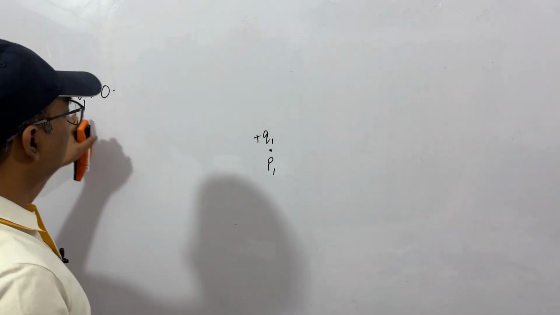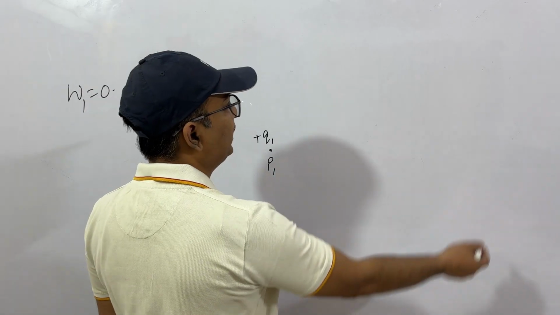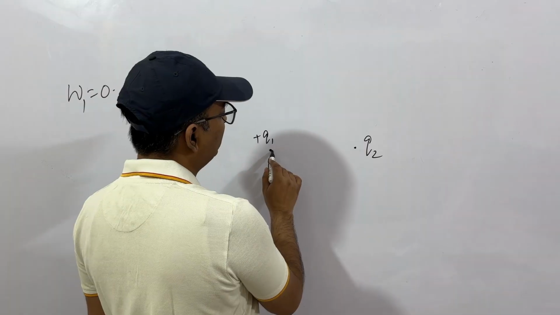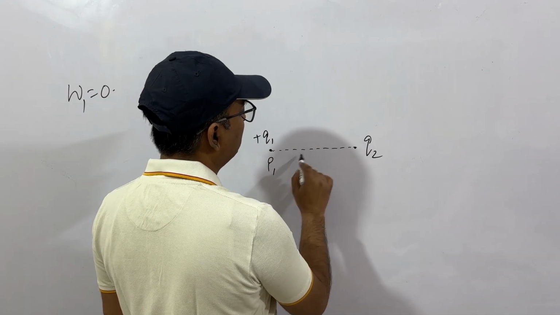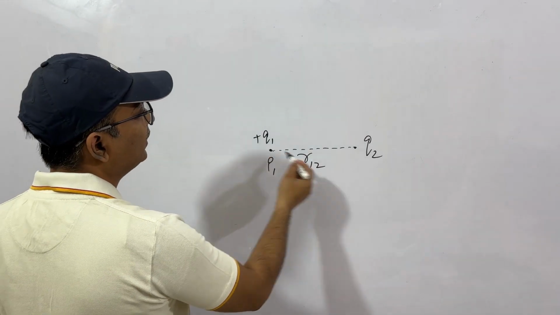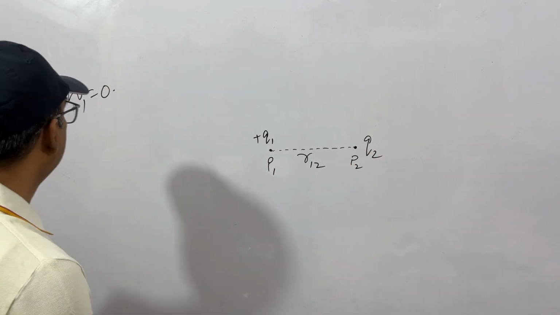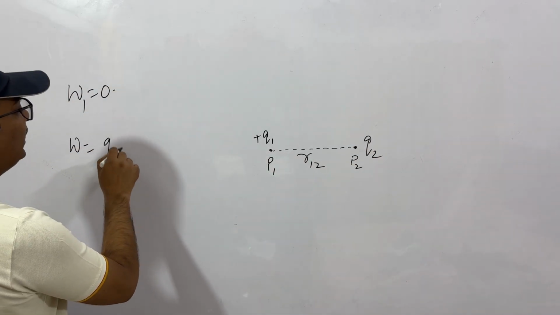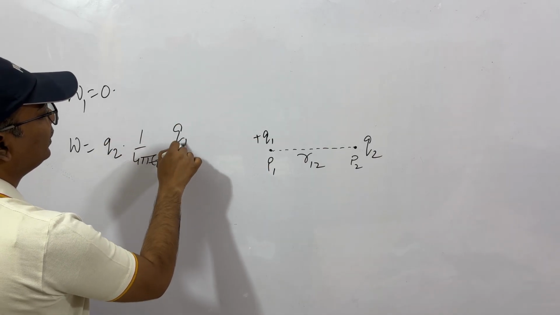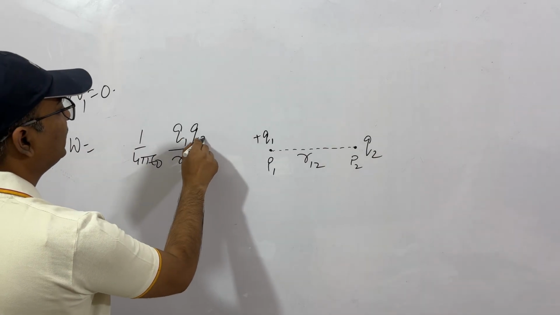I'm putting 1 to explain that this is related to Q1. Now let's bring another charge Q2 from infinity to this point. What will be the work done here? We'll have to know the distance between these two. Let this be R12. Now we have an electric field because of Q1. So the work done in bringing Q2 from infinity to this point P2 will be Q into V at this point. What will be V at this point? It will be 1 by 4 pi epsilon 0 Q1 by R12. You can rearrange it properly. This will be Q1 Q2 by this.